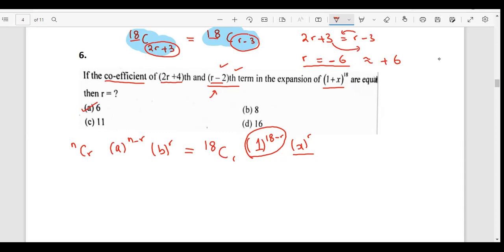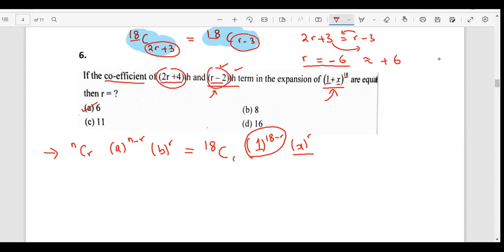Yes, I'll repeat it again. If you have any questions, any queries, you can ask me. Wherever the examiner is focusing on some specific term, on some specific coefficient, you need to use this formula. This formula would help you how? We'll see. Okay, so this is the expansion. This is A, this is B, this is N, and we are focusing on this term and on this term.